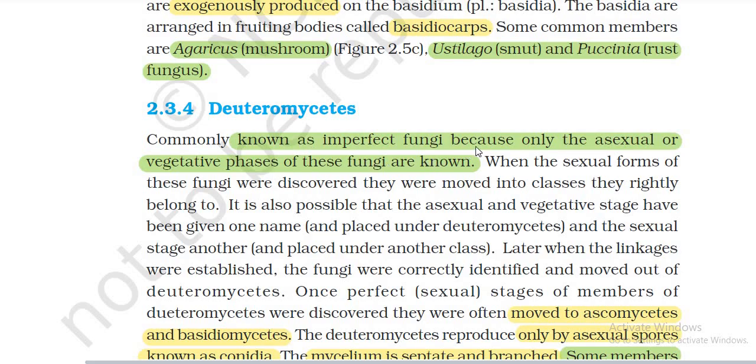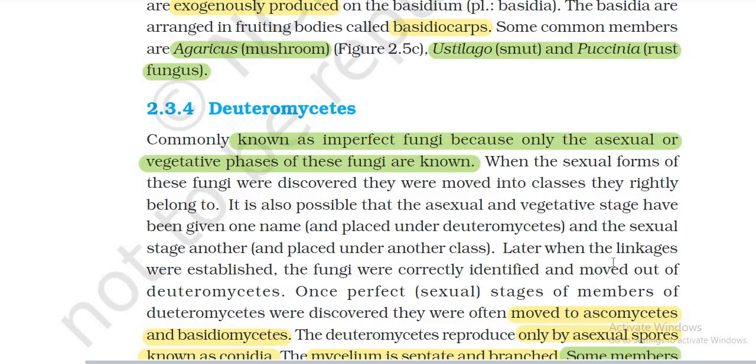Deuteromycetes, commonly known as imperfect fungi because only the asexual or vegetative phases of these fungi are known. When the sexual forms of these fungi were discovered, they were moved into classes where they rightly belong. It is also possible that the asexual and vegetative stages have been given one name and placed under deuteromycetes, while the sexual stage was given another name and placed under another class.